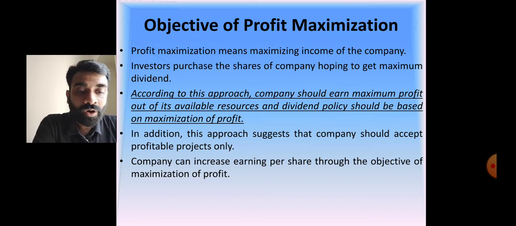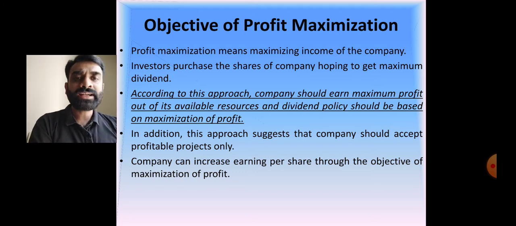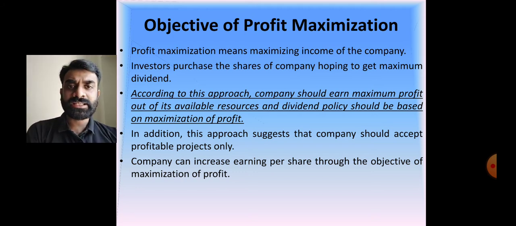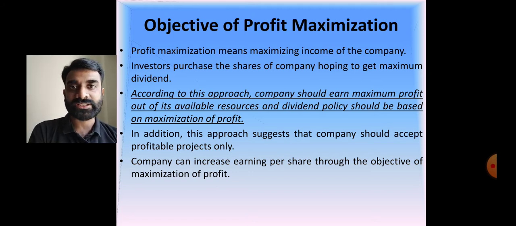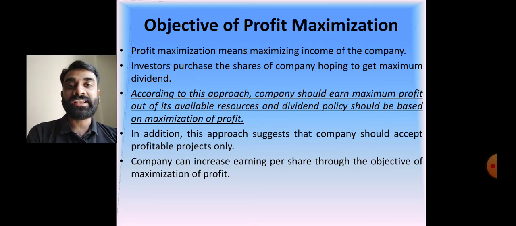Getting my point. So if you want to get success, then you need to have profitable projects, where whatever investment is made should be recovered within a particular stipulated time, and that also with an excess. So obviously, if earning per share is increasing, that shows the profit is maximizing. So first and foremost, that is the objective of profit maximization.